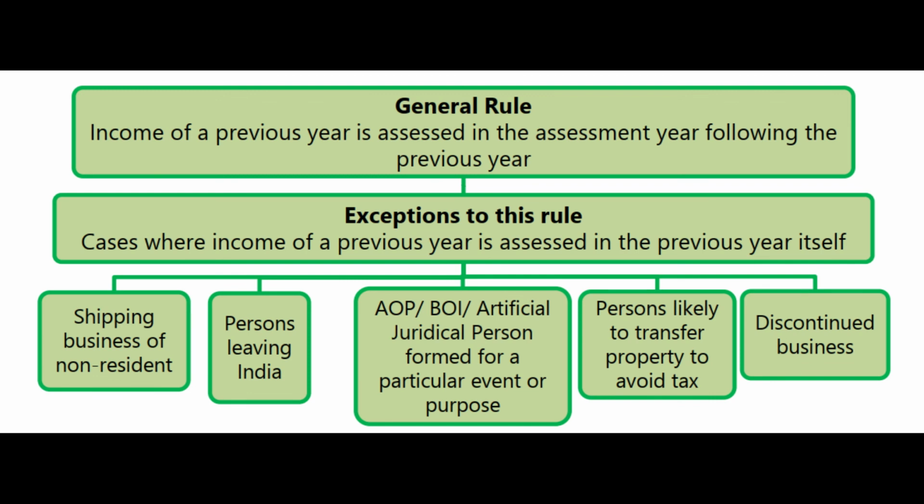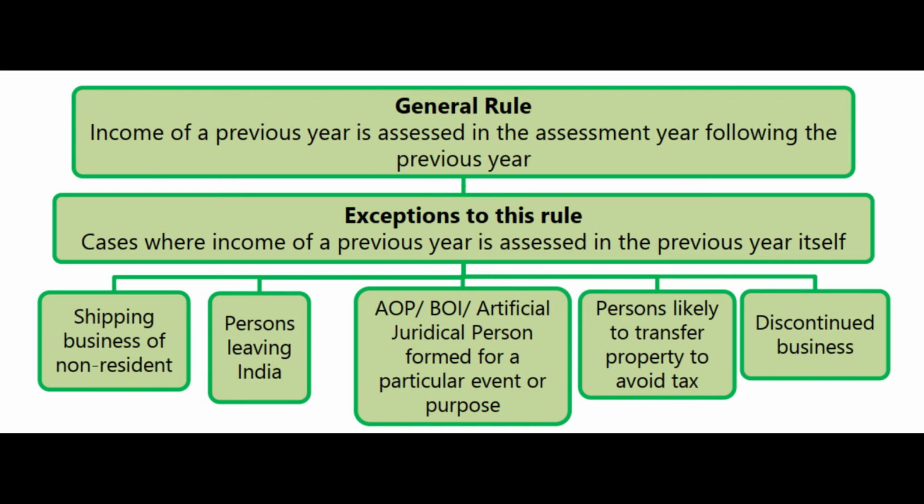If somebody is likely to leave India indefinitely, then that somebody falls under the exception. If any business is formed in the form of an AOP or a BOI or artificial juridical person for a temporary purpose, for a specific purpose or an event, then such business income can be assessed in the previous year itself without waiting for the assessment year.